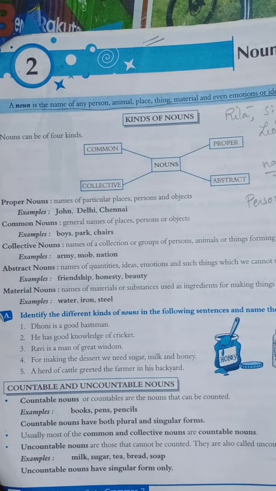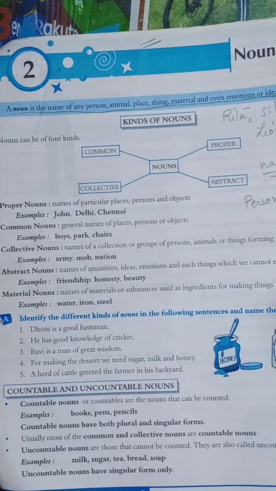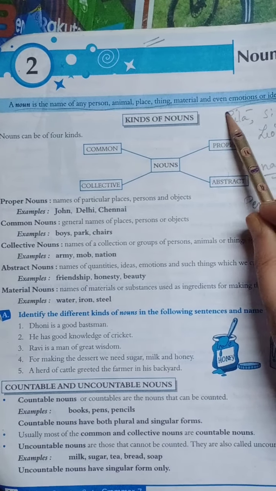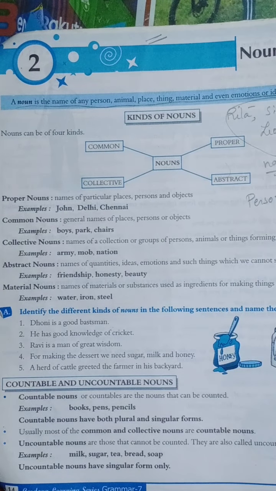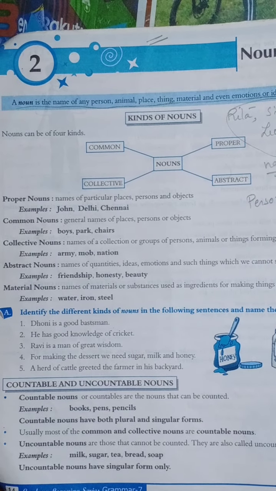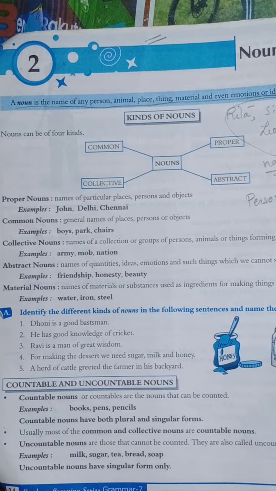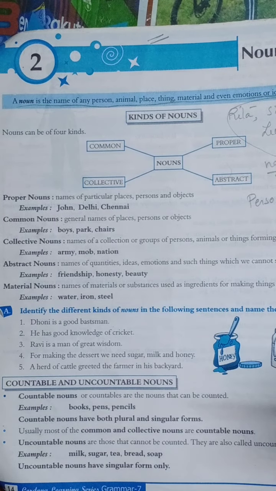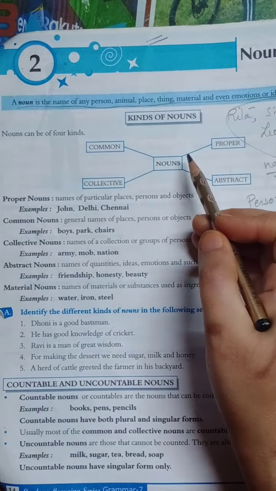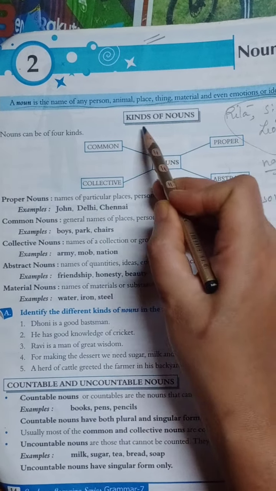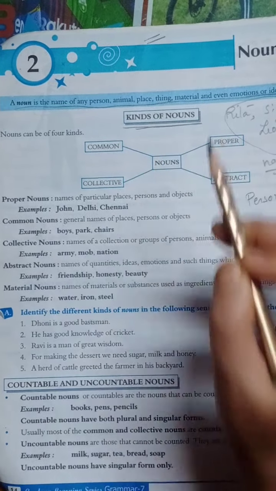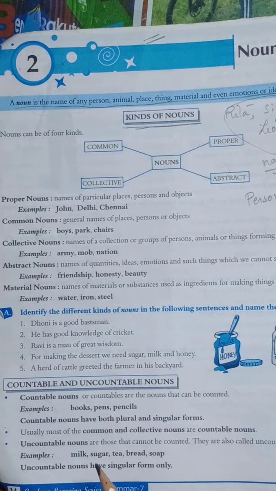So I think it is very much clear what is a noun. Noun is name of person, place, animals or things, or you can say certain emotions. We call it to be noun. Now let us see what are the kinds of noun. We divide noun into 5 kinds.